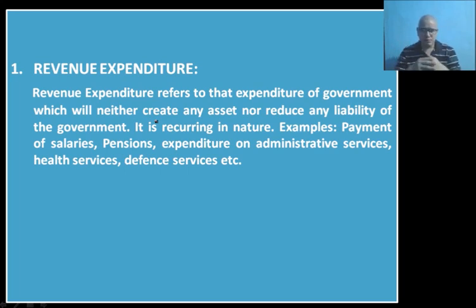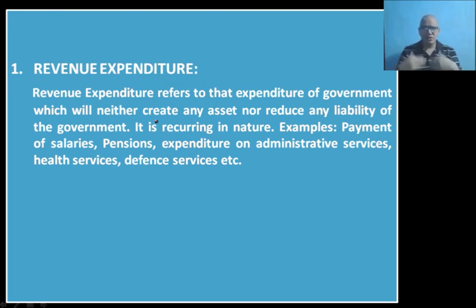If you can recall from the previous class, in case of revenue receipts also, revenue receipts were those receipts of the government which did not impact either the assets or the liabilities of the government. So here also we see that revenue expenditures are such type of expenditures of the government which will neither affect the liabilities nor the assets of the government.